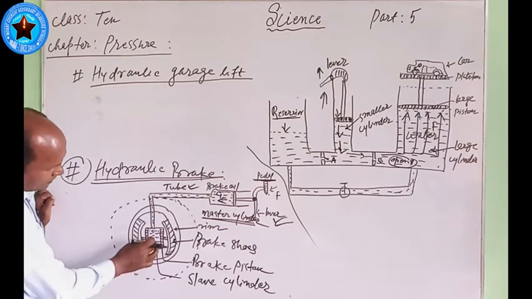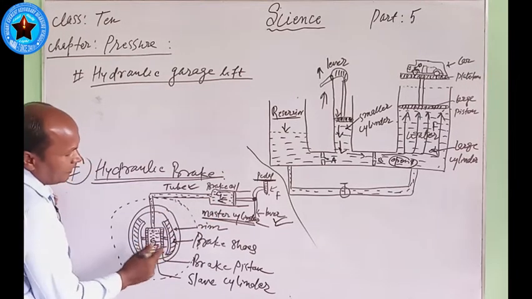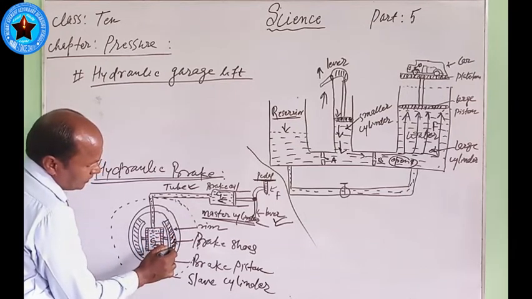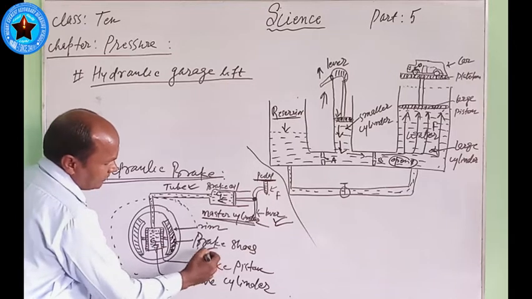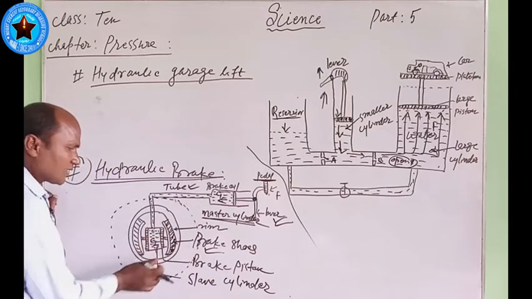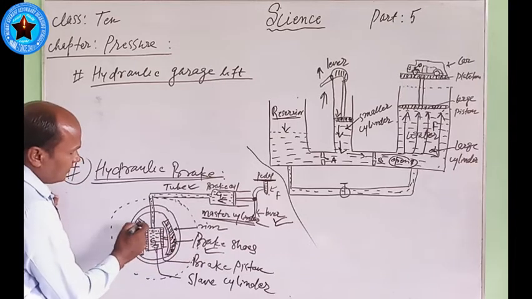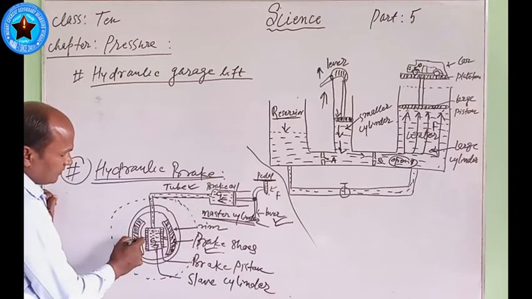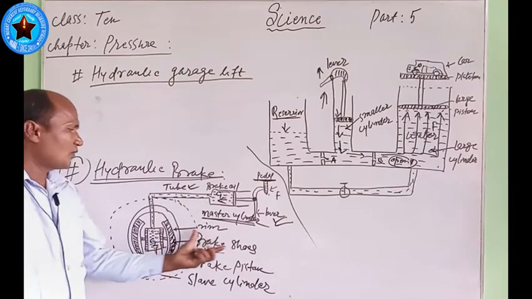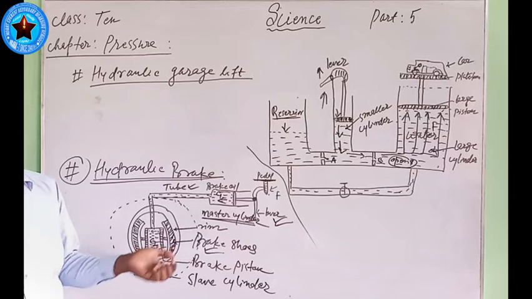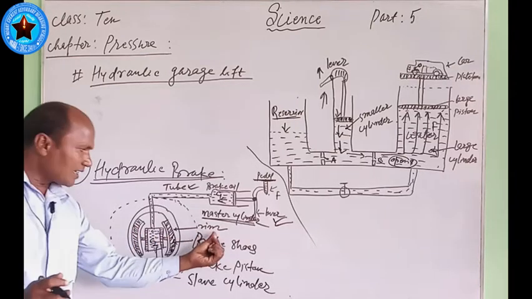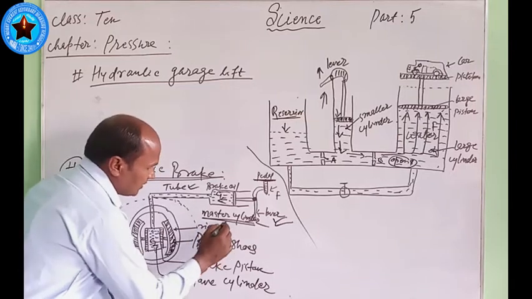Now let us see inside the rim here. This one is called the brake shoes. This one I have written. These brake shoes are used from both sides. Brake shoes are used here. This is also brake shoes. They are set inside the rim. You can also see brake shoes in a motorbike. In the same way, brake shoes are used inside it, just inside the rim portion here.